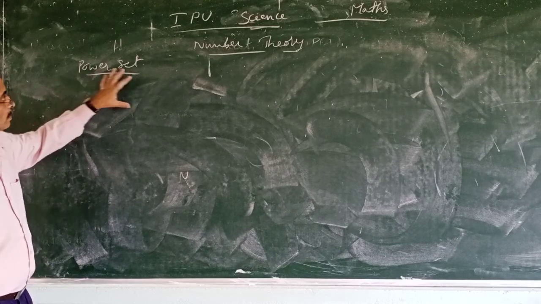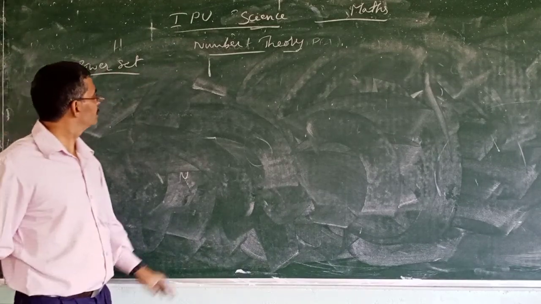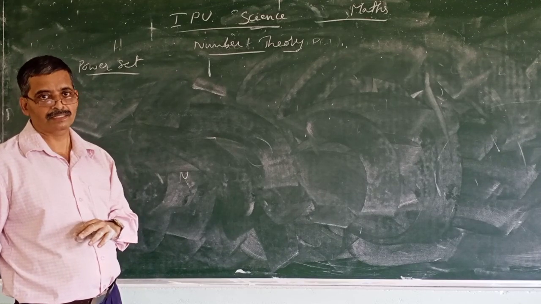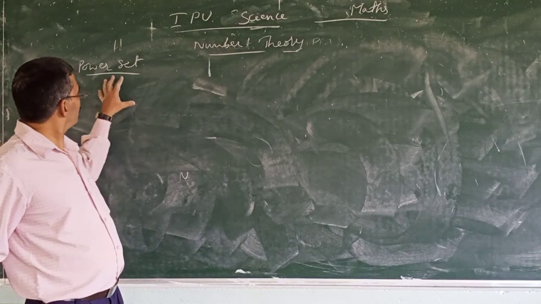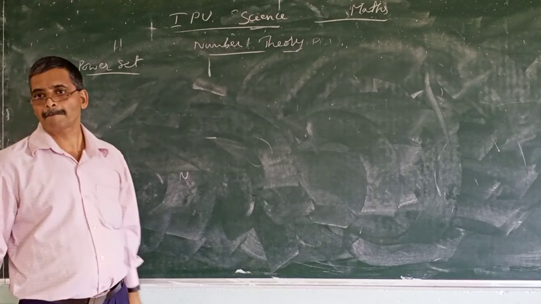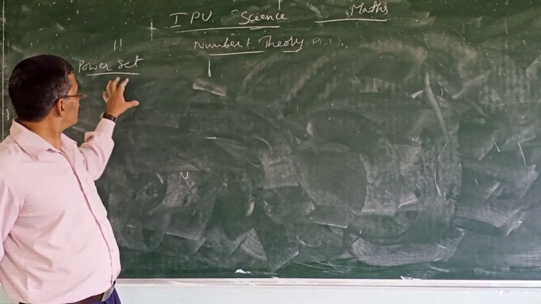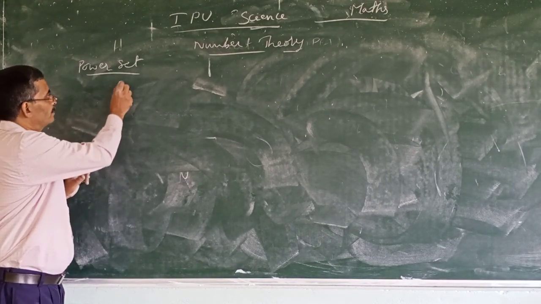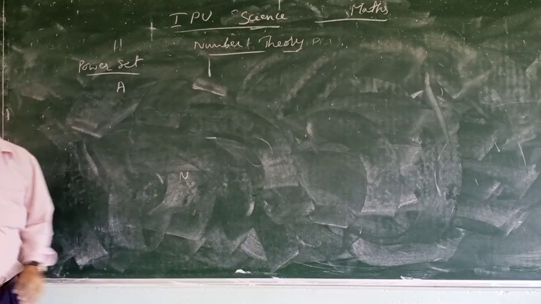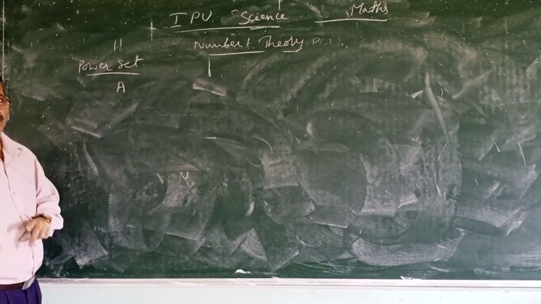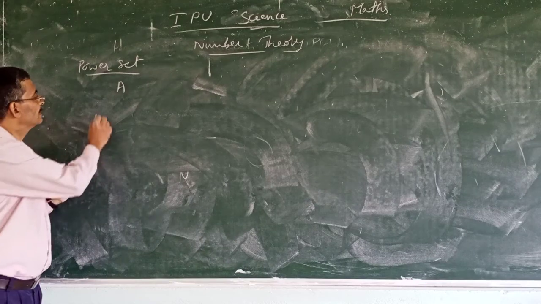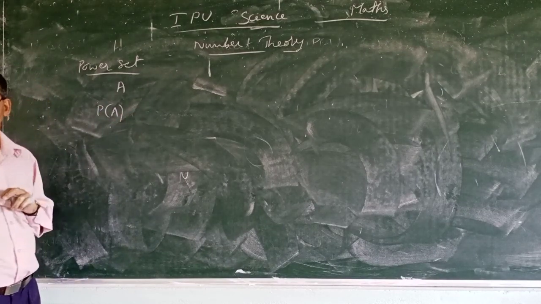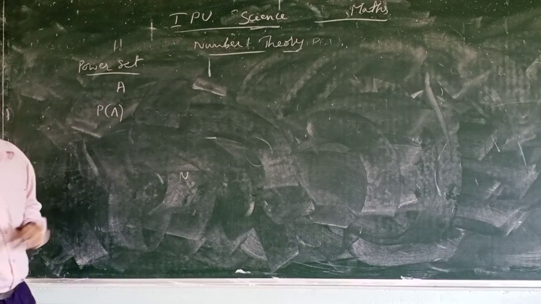Students, you have seen different types of sets like null set. What is a subset? Superset. Now I will tell about power set. So what is a power set? If A is a set, then power set of A is denoted by P of A is the set of all subsets of A.